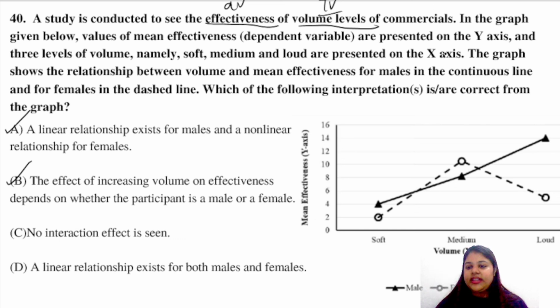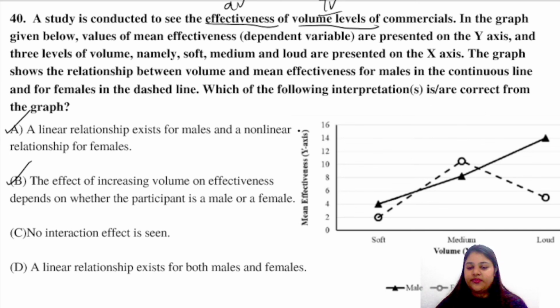And on the x-axis there are 3 levels of volume, which are soft, medium and large. The graph shows the relationship between volume and mean effectiveness for males in the continuous line. So this line is for what? Males, and the dashed line is for females.